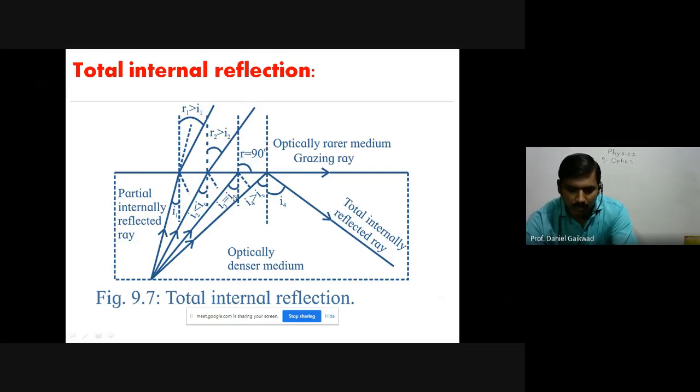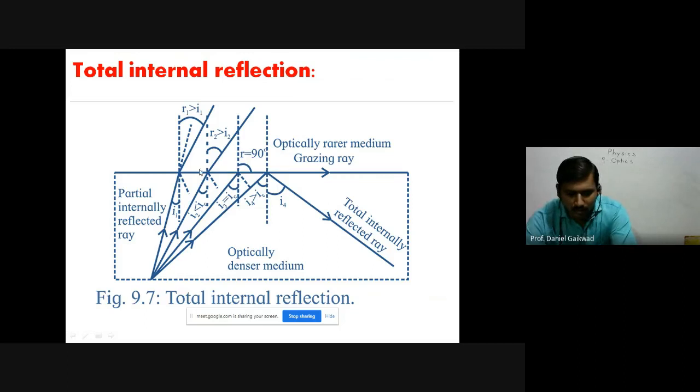And we have one special condition, i3 is equal to iC, in which case r is equal to 90 degrees, and that particular iC is called the critical angle, for which the refracted ray travels along the boundary separating the two mediums. And if the angle of incidence in the denser medium is greater than the critical angle, then the ray will be totally internally reflected in the denser medium, and that phenomenon is called total internal reflection.